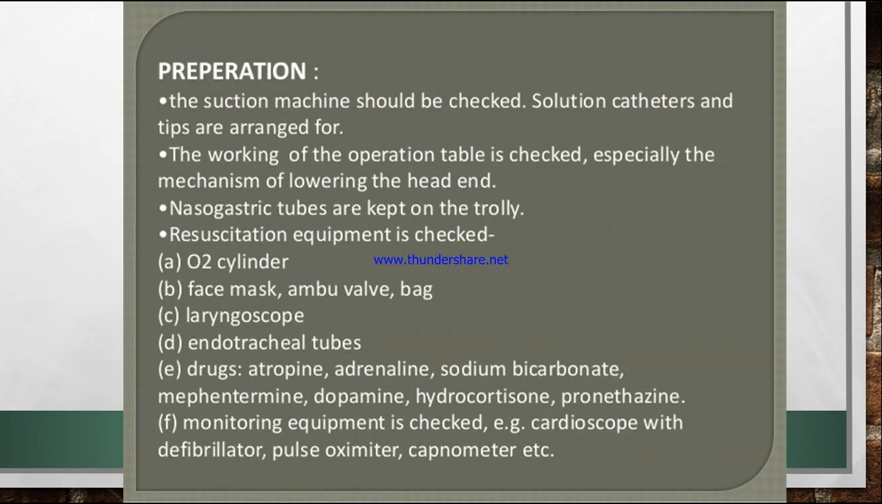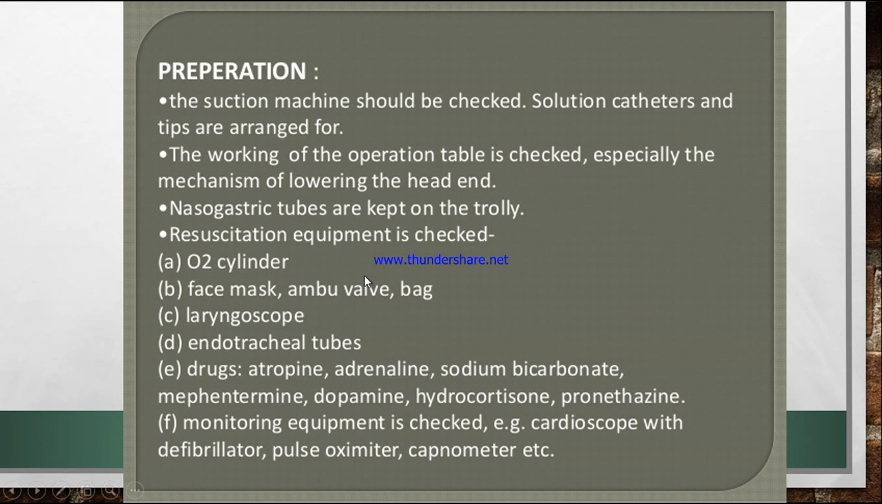Then what should be the preparation? Before giving any anesthesia drugs or before giving anesthesia to the patient in OT, these are some of the preparations we as nurses have to make. One is the suction machine should be checked, suction catheters and tips are arranged. The working of the operation table should be checked, especially the mechanism of lowering the head end. Next, nasogastric tubes, NG tubes, should be put on the trolley.